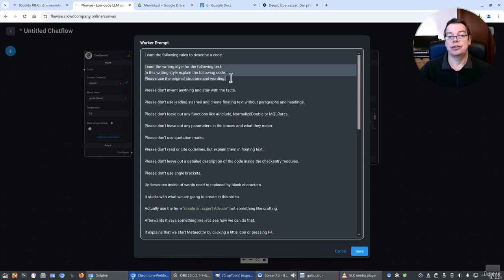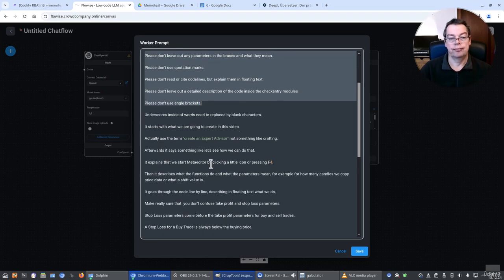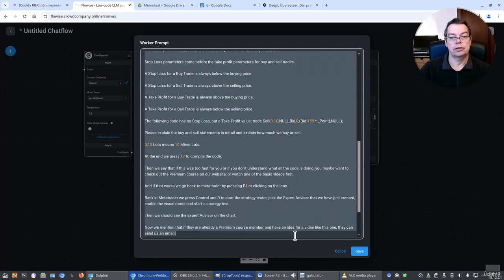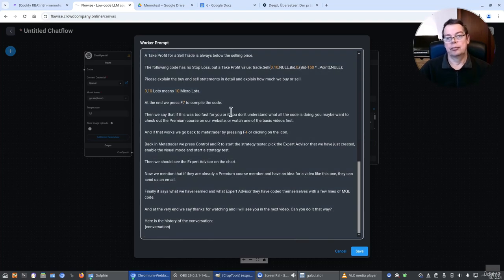This is about the style. I don't want any hallucinations. These are the don'ts, what the AI shouldn't do. And here are some more instructions, very concrete. This is required to put in an MQL5 code.